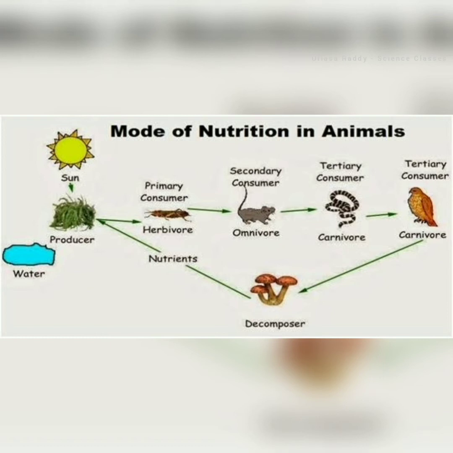Then come herbivores, omnivores and carnivores. The herbivore is the primary consumer, then the secondary consumer, tertiary consumer and quaternary consumers. So you are already familiar with this topic and know what a food chain is, with examples.